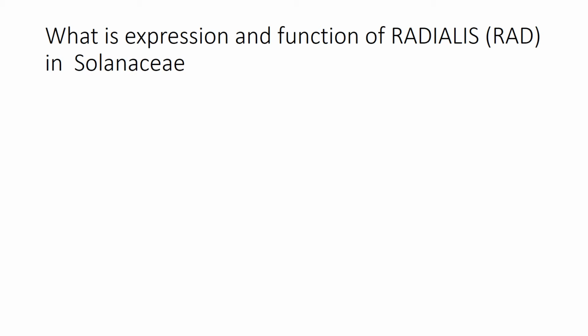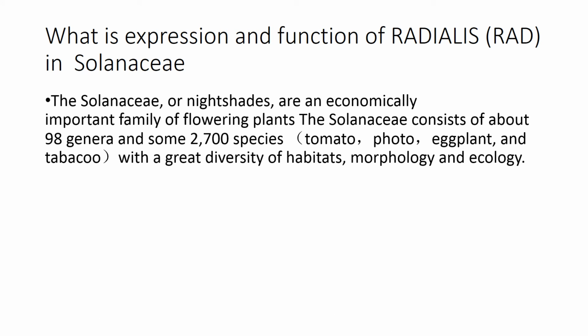The family of flowering plants, the Solanaceae, consists of about 98 genera and 2,007 species, including tomato, potato, eggplant, and tobacco, with a great diversity of habits, morphology, and ecology.